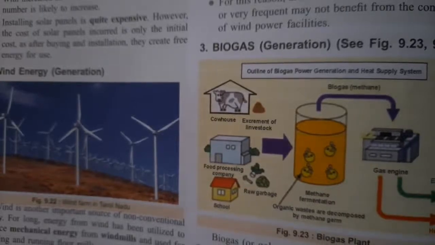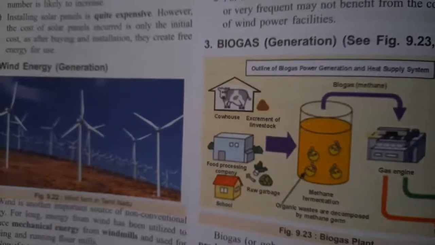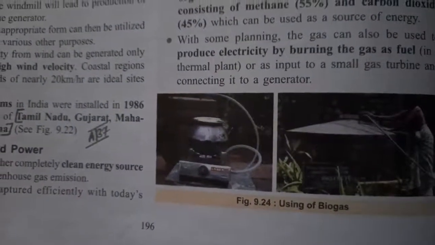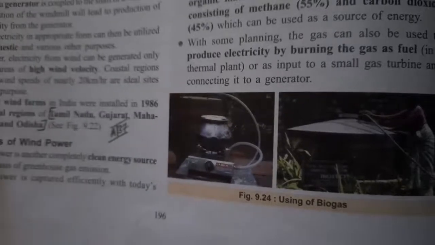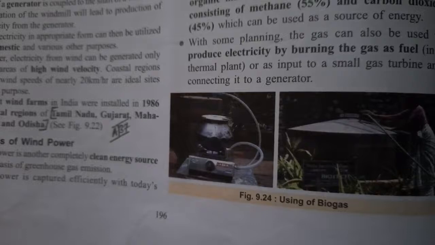It is also called gobar gas, and is based on the use of dung to produce gas, which is used as a domestic fuel and for lighting streets and homes, especially in rural areas. As you can see, biogas has different uses, such as heating water and cooking. So this technology is also very important.